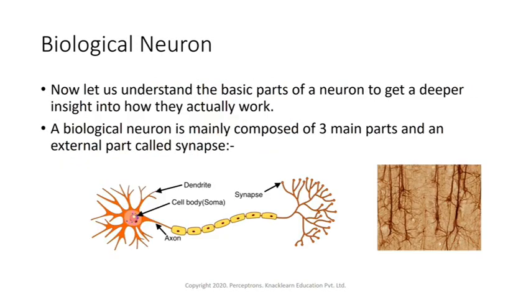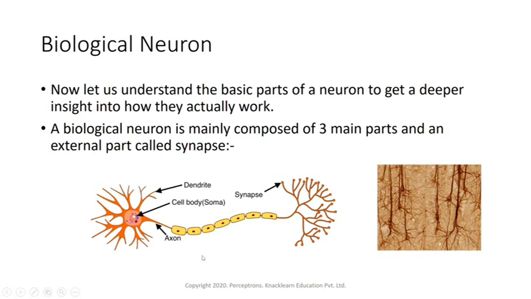Now if you look at a biological neuron, it looks something like this. The left-hand image is a drawing, and the right-hand image is an actual microscopic image, a real image of the neuron. In our brain there are billions of neurons connected together. If you look at a single neuron, this is how a single neuron looks. This is also a biological neuron.